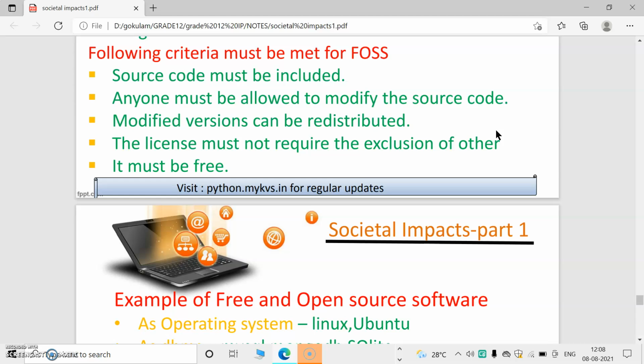Then you can redistribute those modified versions. The license must not require the exclusion of other software. It must be free. That means as the name implies, anyone can access, distribute, modify, change the code, and create a new version. So the criteria are: source code is included, anyone must be allowed to modify the source code, modified versions are redistributed, the license must not require the exclusion of other software, and it must be free.